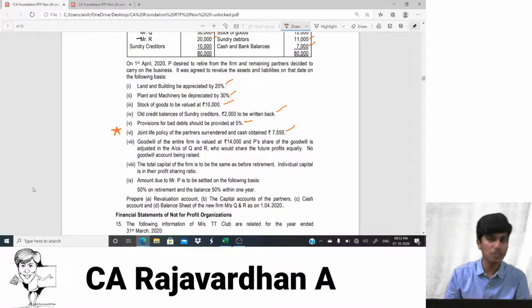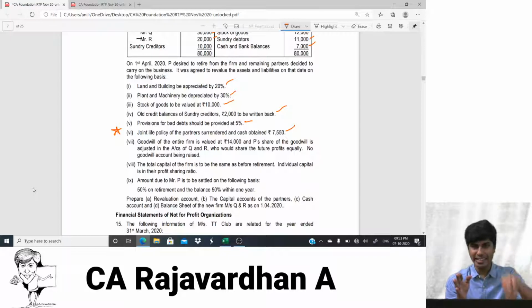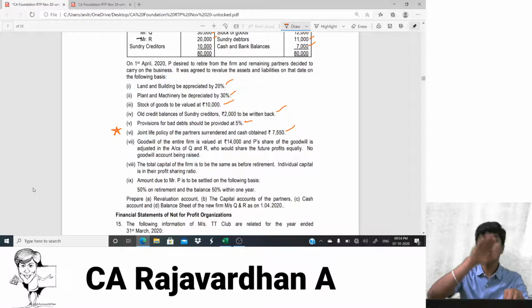Now P is a partner who is retiring. This retiring partner has a share in this goodwill of 14,000. If the firm has earned a goodwill of 14,000, that is because of the efforts of P, Q and R. Now if P retires, P is not there in the business anymore. The business is continued by Q and R. Q and R would enjoy this goodwill in the future. But this goodwill is hard-earned sweat of P also. So P's share of goodwill is also being taken benefit of by Q and R after P's retirement. So Q and R should buy that share of goodwill from P.